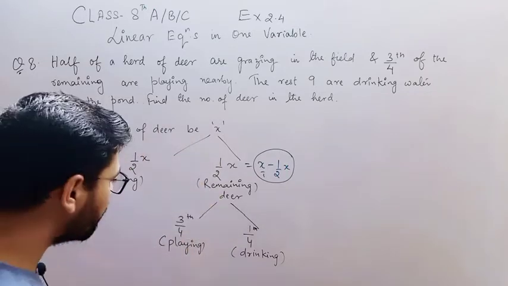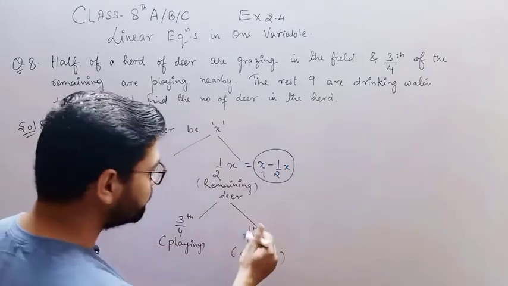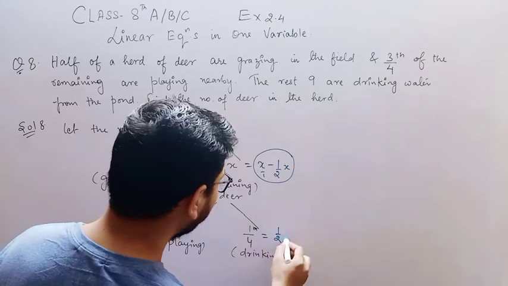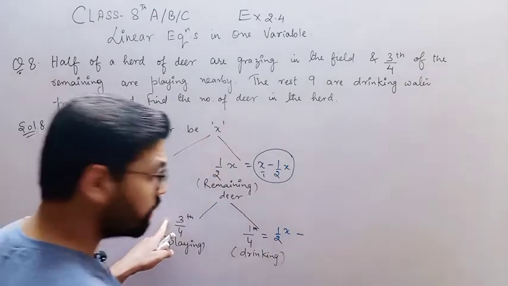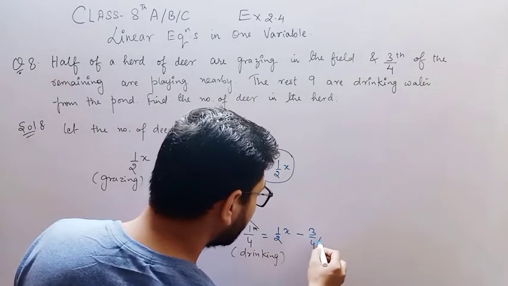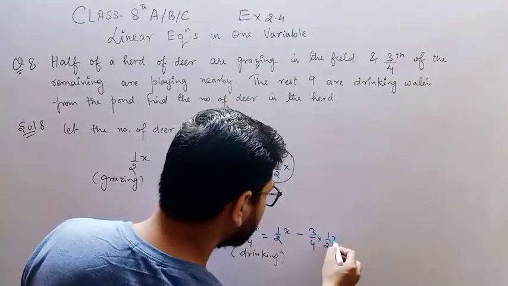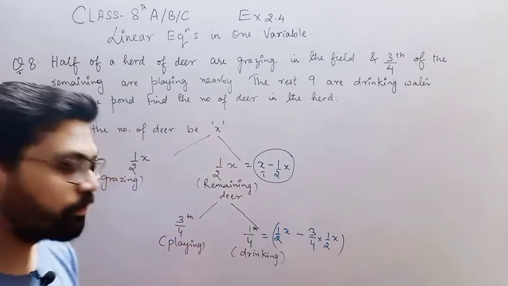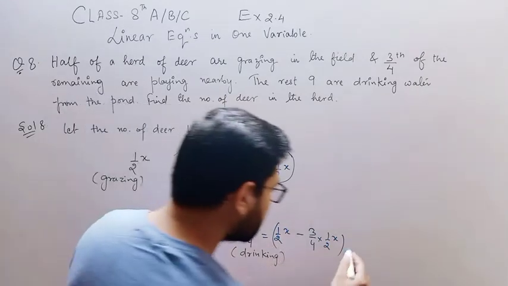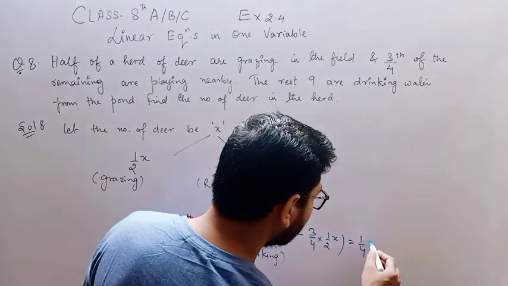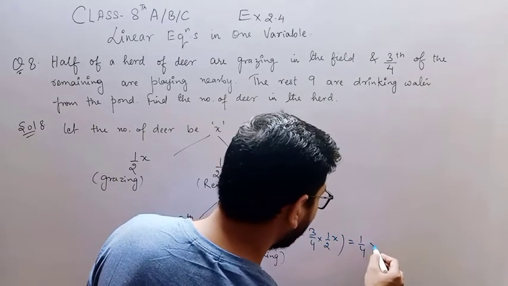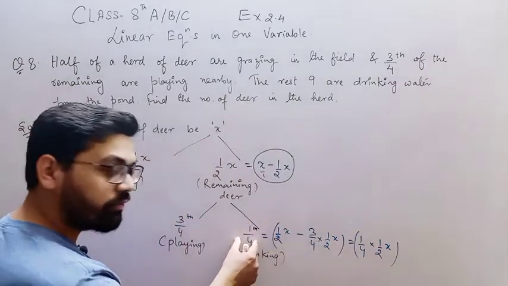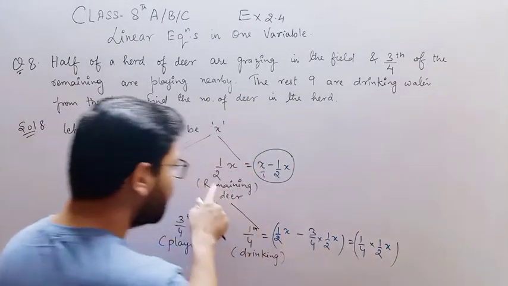So the remaining are half of x minus 3/4 of half of x, which will give you 1/4 of half of x. Beta, this value is equal to 1/4 of half of x.